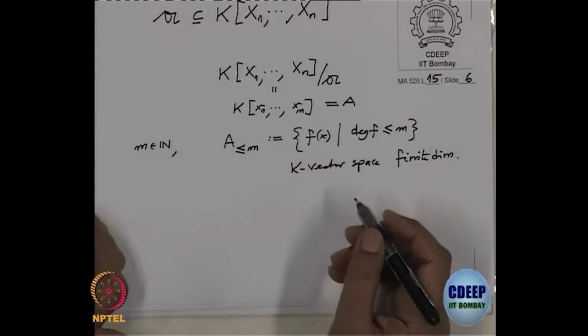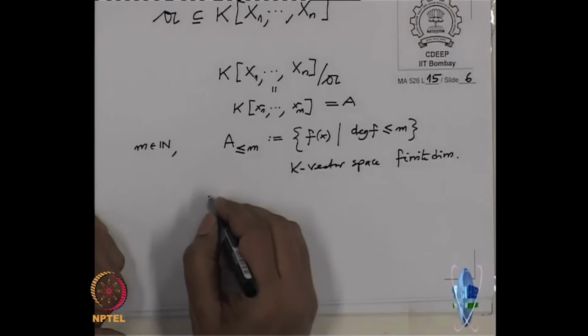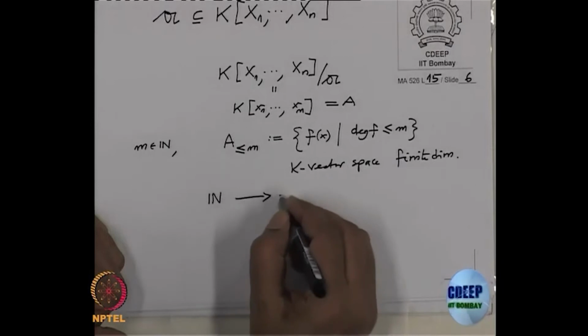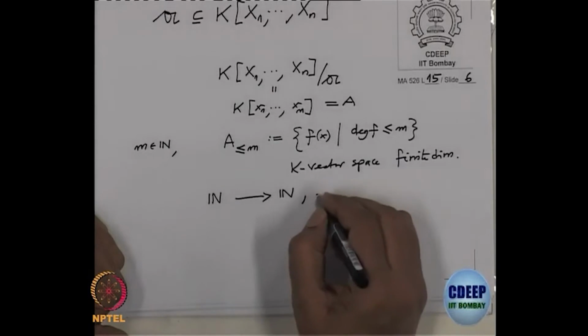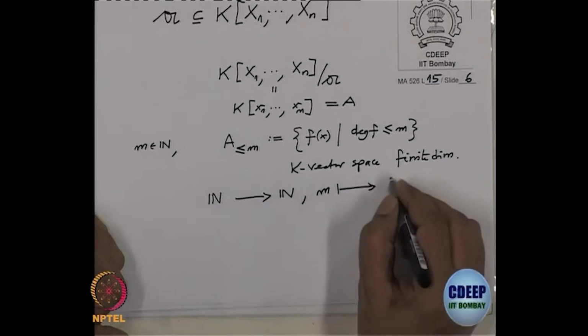So, it makes sense to define this function from N to N, any m going to the K vector space dimension of this.